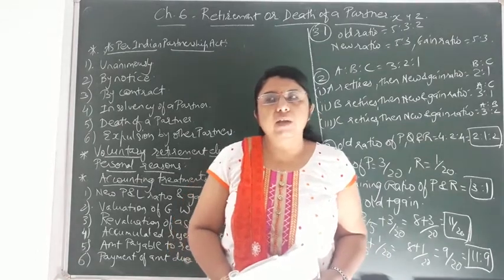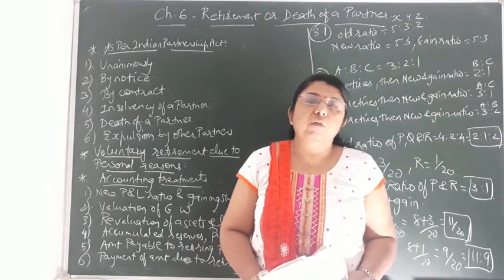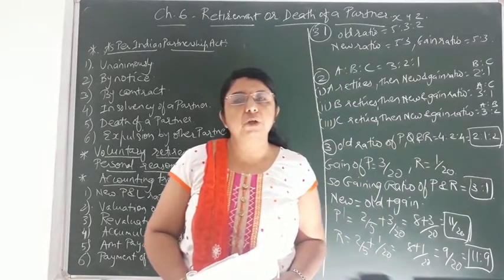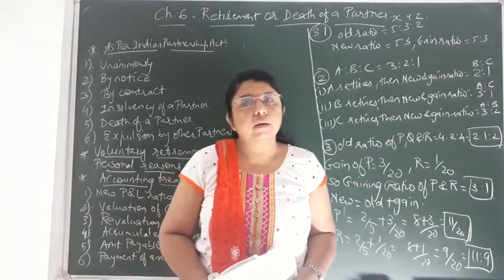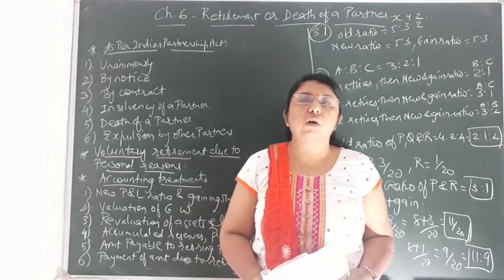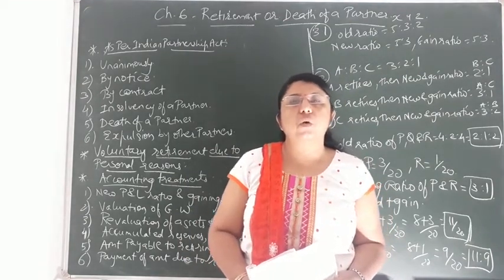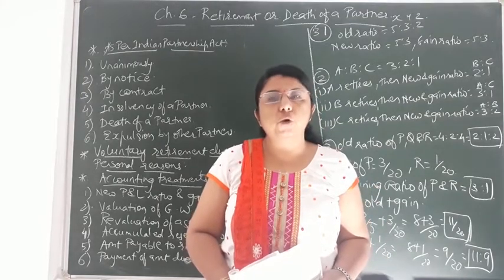So from the examination point of view, we have to concentrate on the bigger sums. But as in the admission of a partner, I had done the practical sums of finding the sacrifice ratio, new profit and loss sharing ratio, and accounting treatment related to goodwill.